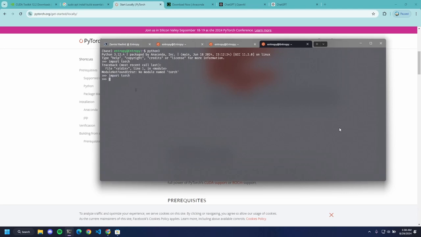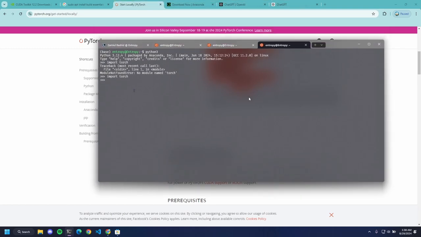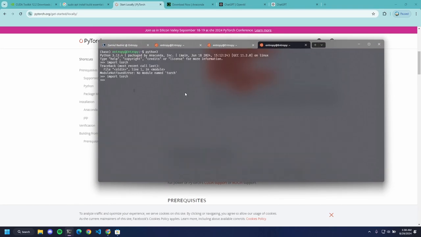You can also use VS Code, you can use NeoVim, Vim, PyCharm, any editor you like, any IDE you like, Visual Studio, anything. I'm just going to show you in the terminal whether we get output. Okay, let's use VS Code.